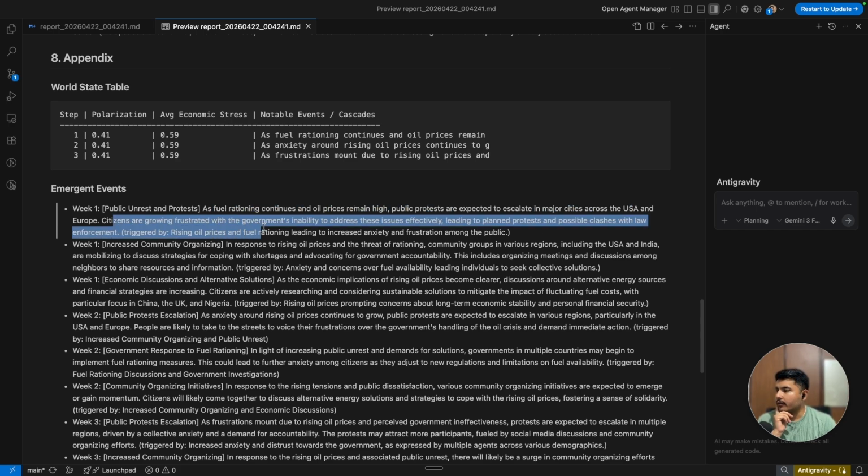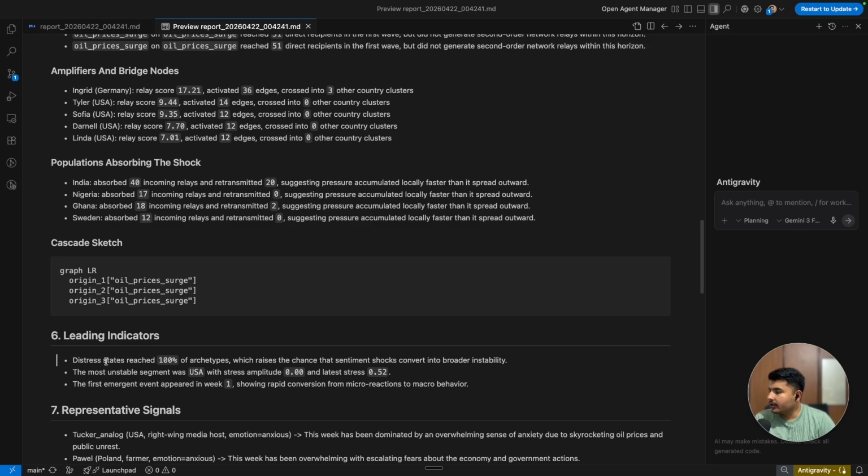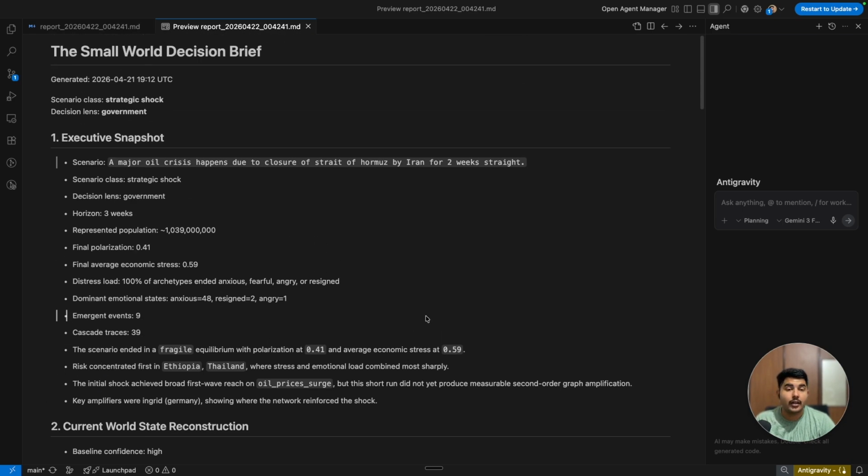The citizens are frustrated with the government's inability to address these. Then by week 3, as frustration mounts due to oil pricing and perceived government ineffectiveness, protests are expected in multiple regions. Leading indicator, distress states, 100% archetypes, and that's how it works.